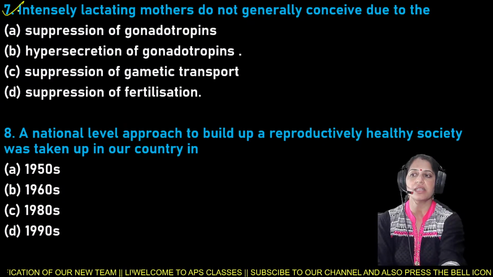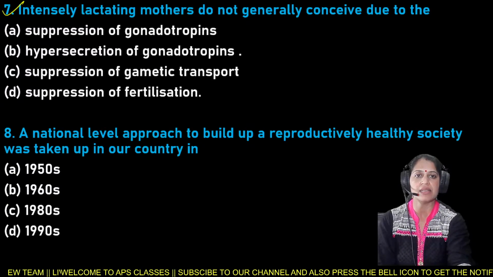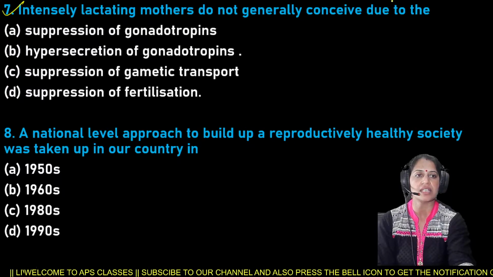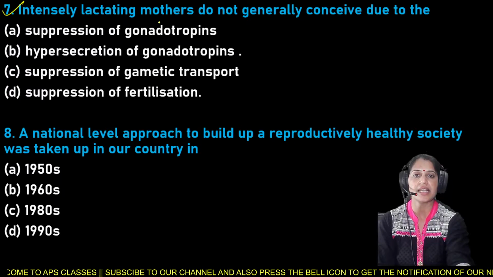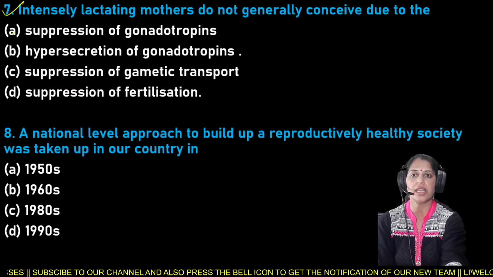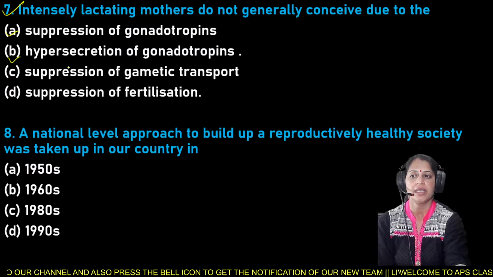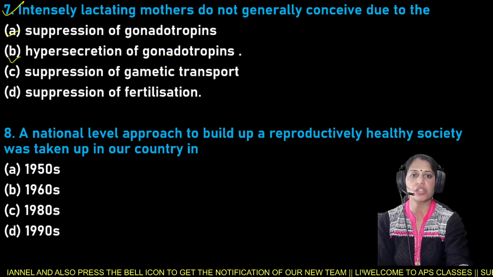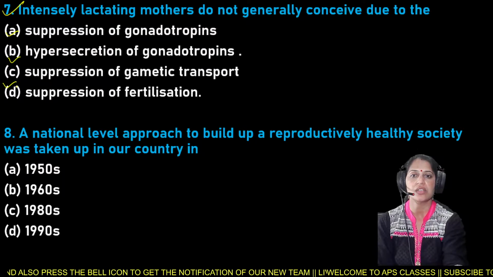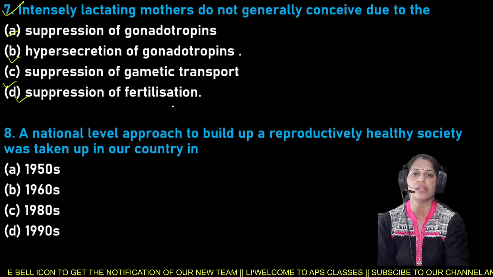Next is your question number 7, and your question number 7 is intensely lactating mothers do not generally conceive due to them. Intensely lactating mothers do not generally conceive due to the option A is suppression of gonadotropins, B hypersecretion of gonadotropins, C suppression of gametic transport, and D is suppression of fertilization.